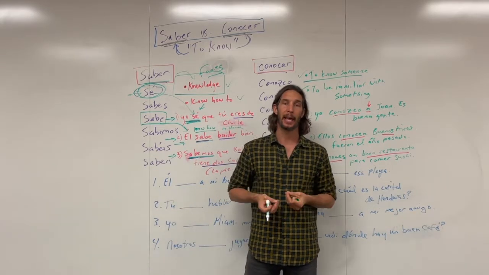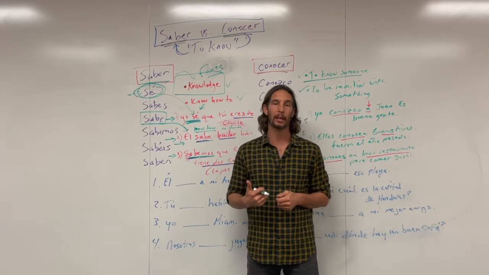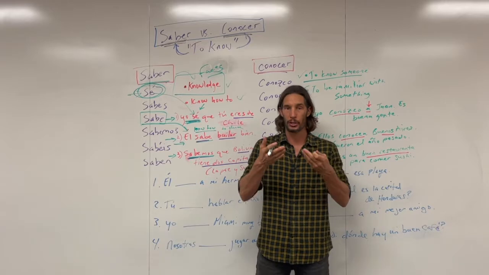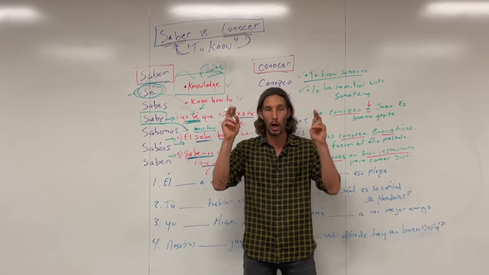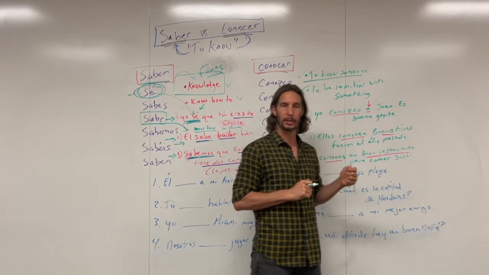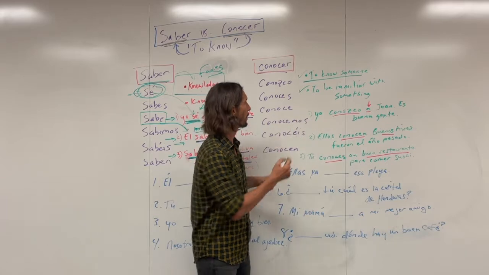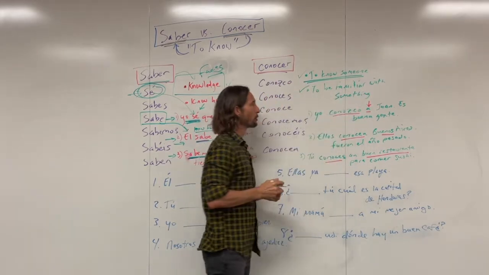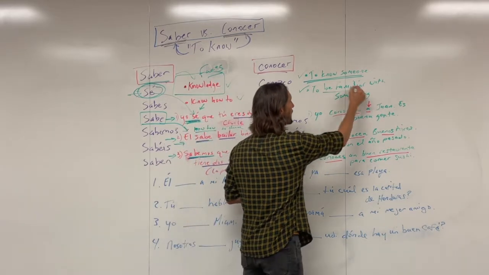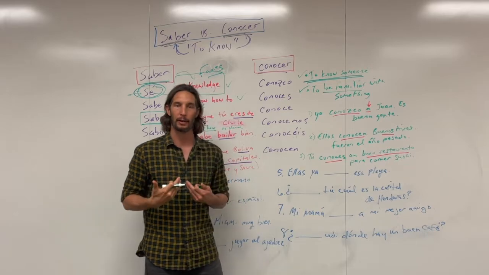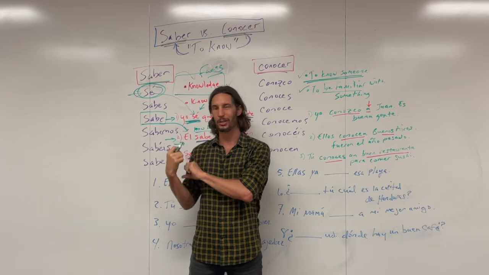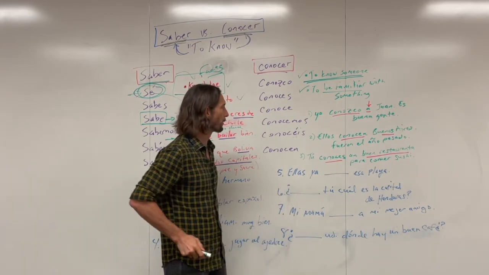Knowing that, say, La Paz and Sucre are the 2 capitals of Bolivia, that's saber. Having been to or stepped foot in, say, La Paz, and knowing it, quote unquote, on a personal level, that's conocer, right? And that's really what's embodied with the use of conocer. And so to know someone, or to be familiar with something or someone, right? And so familiarity and knowing someone on a personal level, that's the conocer, right? That's different than knowledge and facts, which is saber. And so let's have a look at our examples here.